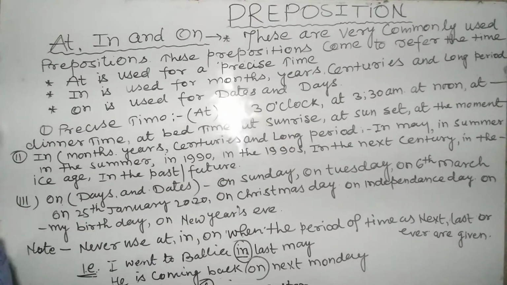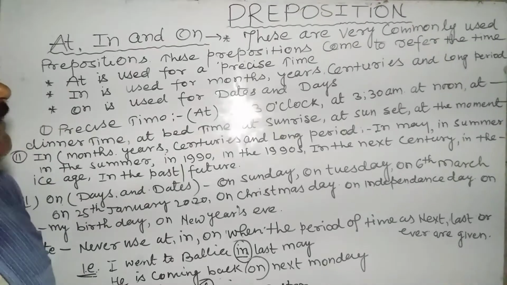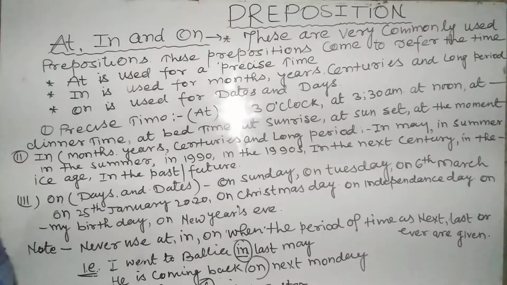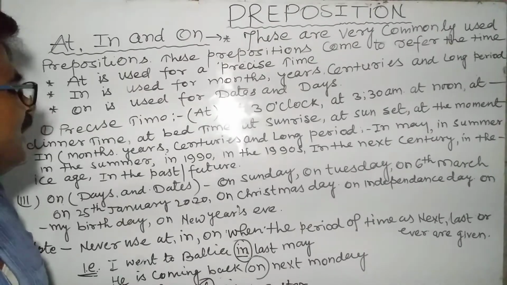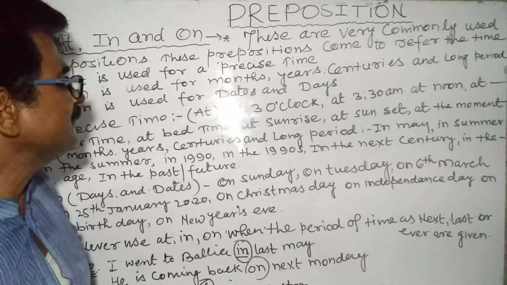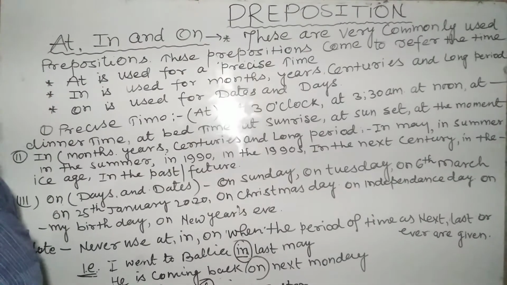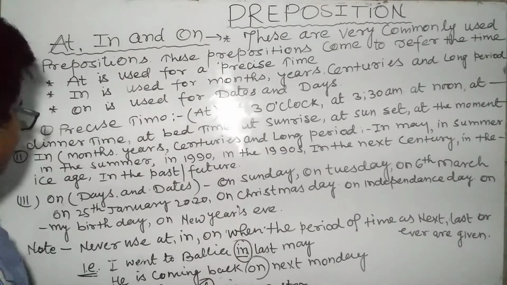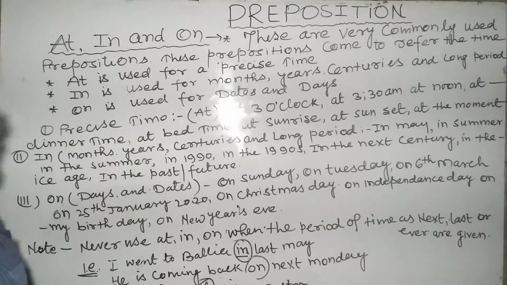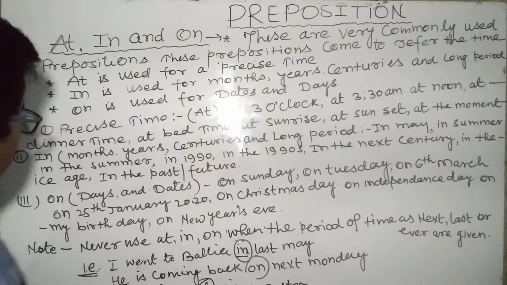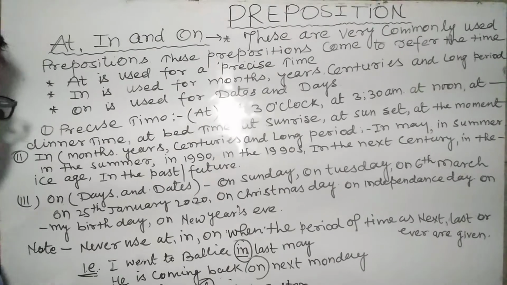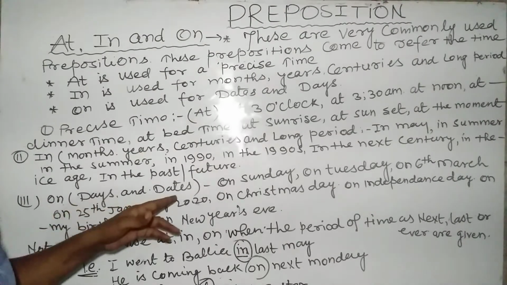Next, third. On days and dates. On Sunday, on Tuesday, on 6th March, on 25th January 2020, on Christmas Day, on Independence Day, on my birthday, on New Year's Eve. On is preferred only to denote the days and dates.